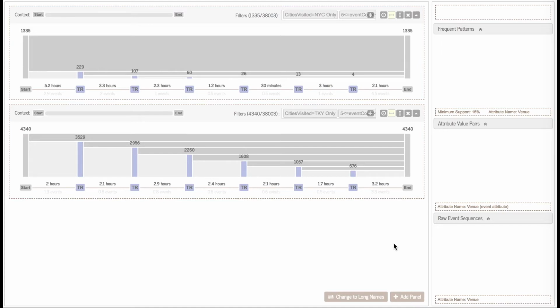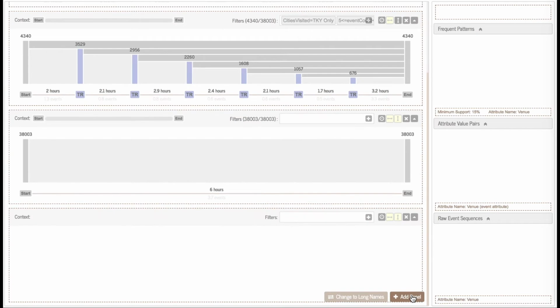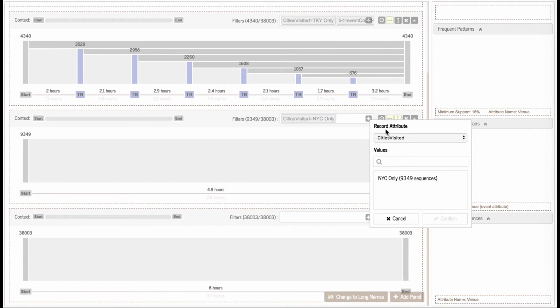Jane wants to know whether focusing on the sequences that span more than 18 hours will give a more realistic depiction of the daily routine of the two groups of people. She opens two panels and filters out the sequences that span less than 18 hours.